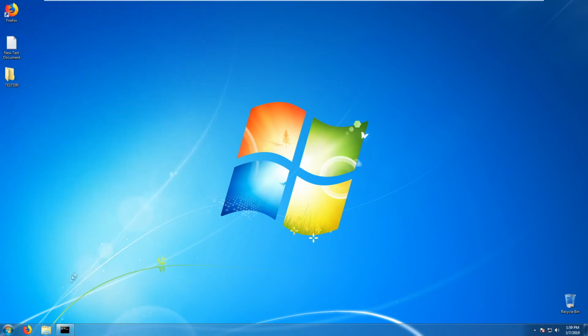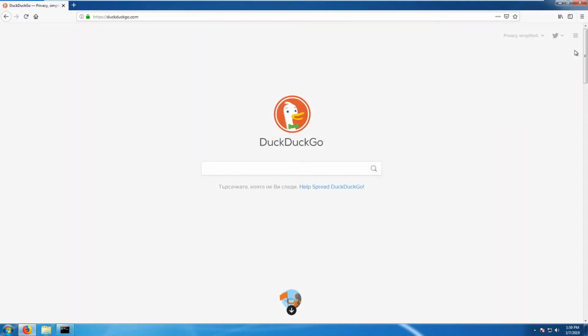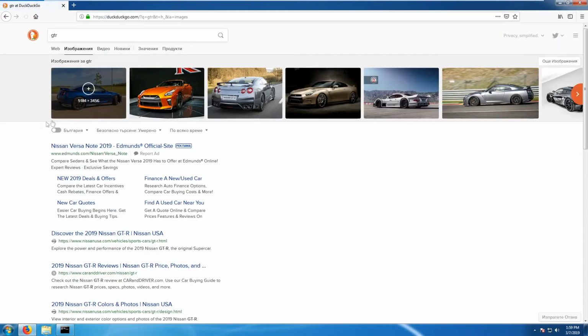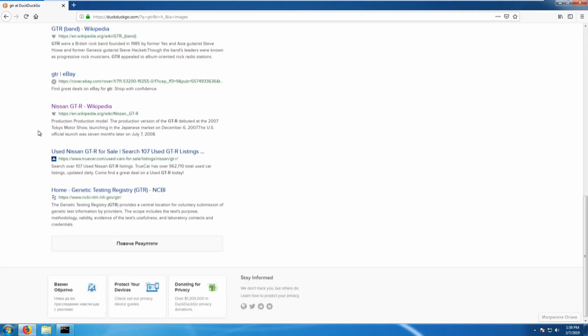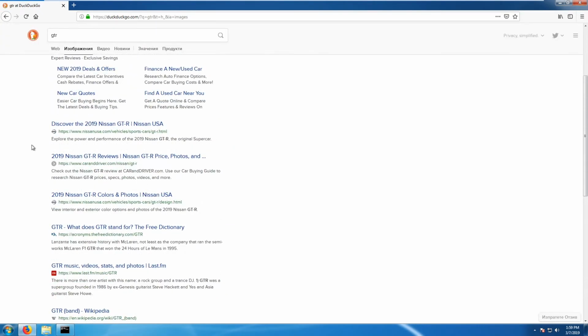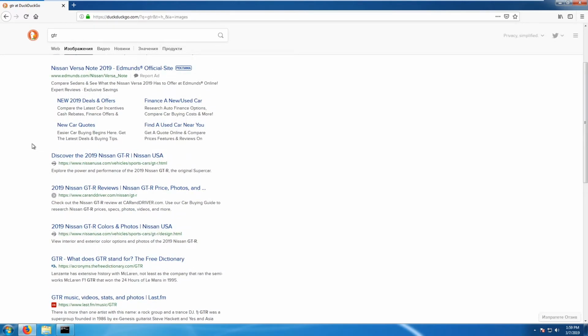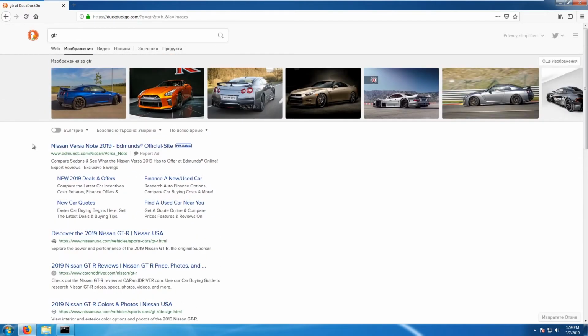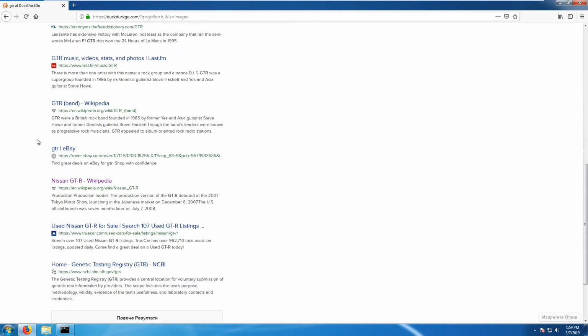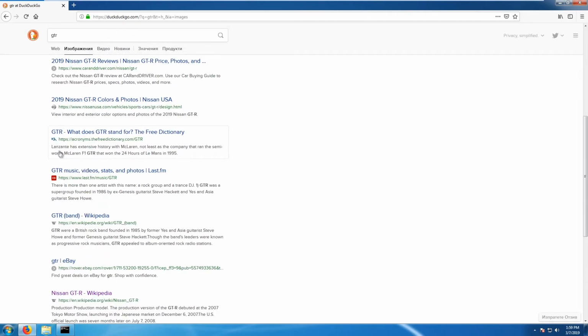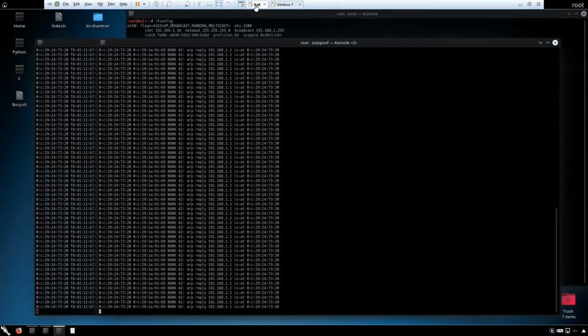So minimize that, open Firefox. Okay, so we are now in DuckDuckGo and we can search for different words, for example GTR, and as you can see we have internet access, we can browse pages, we can do anything normal. We don't see anything strange or different. So you can see that we are browsing like a normal user. And this means that we have successfully become the man in the middle.